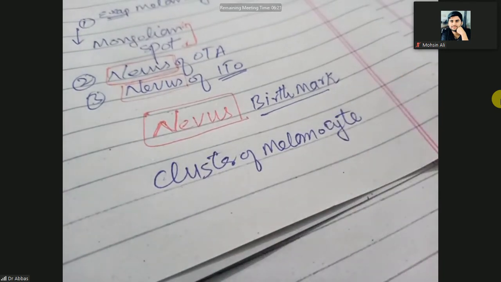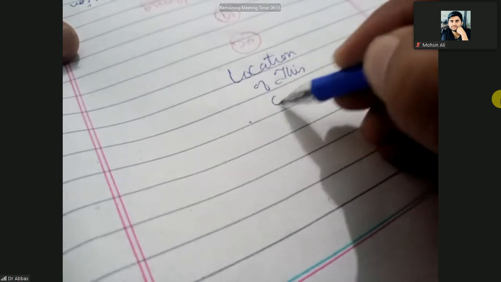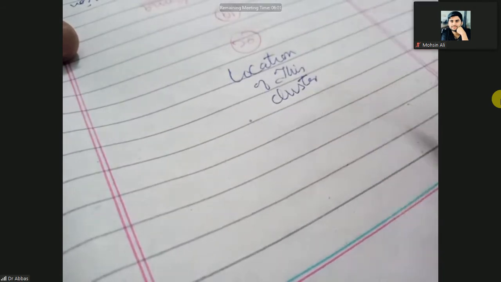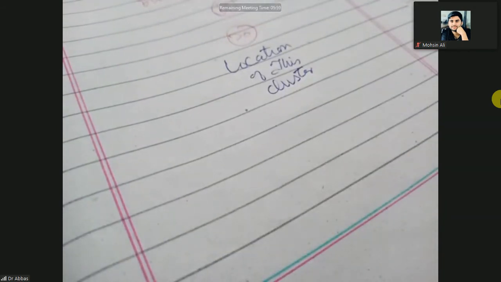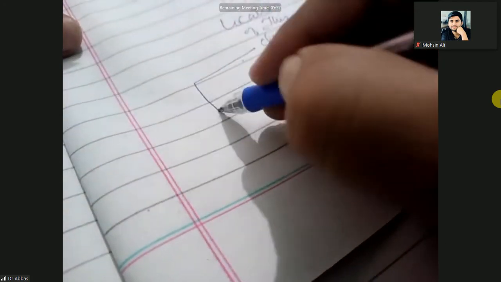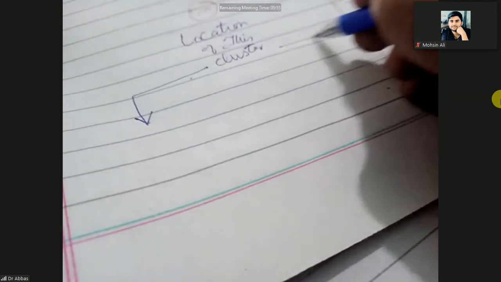Depending on where these clusters are present, we divide it. Based on the location of this cluster of melanocytes, we call it epidermal or dermal nevus.